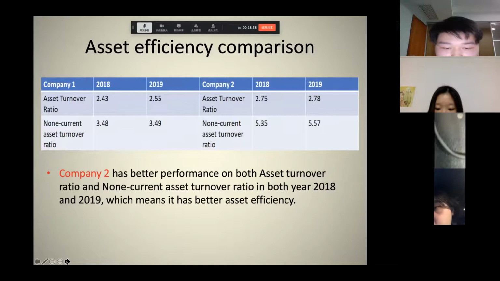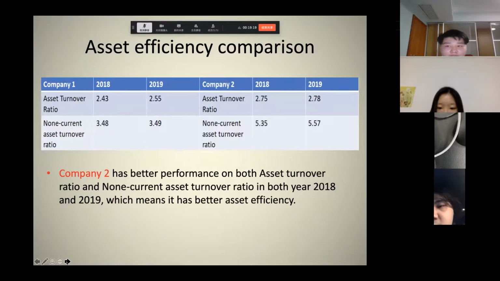The asset turnover ratio can be used as an indicator of the efficiency with which a company is using its assets to generate revenues. Another point is the non-current asset turnover ratio, which determines the efficiency with which a business uses its non-current assets to generate the revenue for the business.